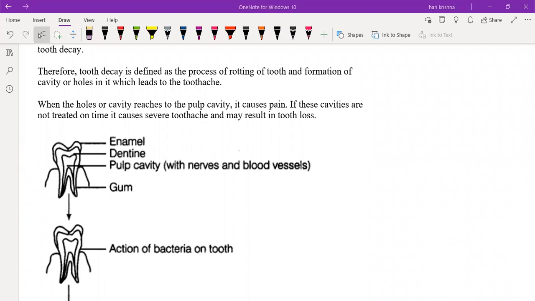Yes or no? Yes, sir. Now, you understand the structure of the teeth: enamel, dentine, pulp cavity, gum. Any doubts in this? No, sir. Okay. Now, what is the meaning of tooth decay? Anyone? Raghav? Sir, tooth decay means when the tooth goes bad, and a brownish, black thing occurs out there. That's called tooth decay, and it's a bacteria which slowly eats the tooth.